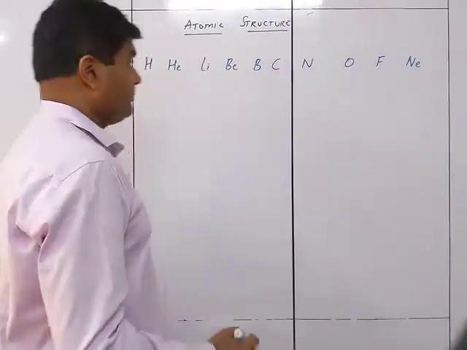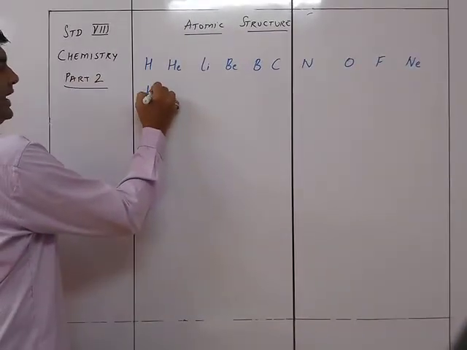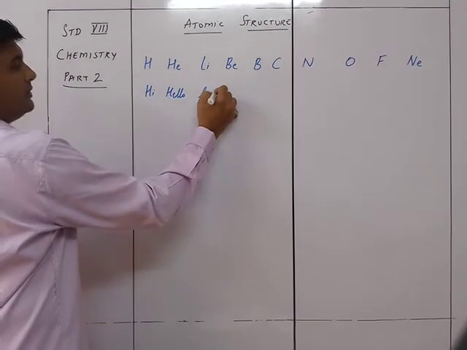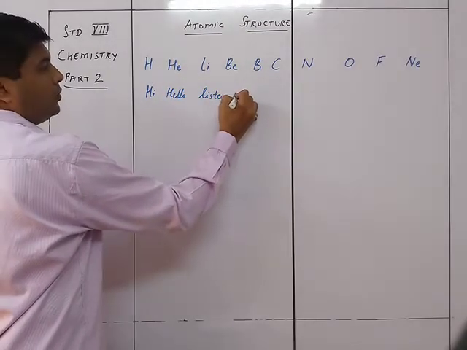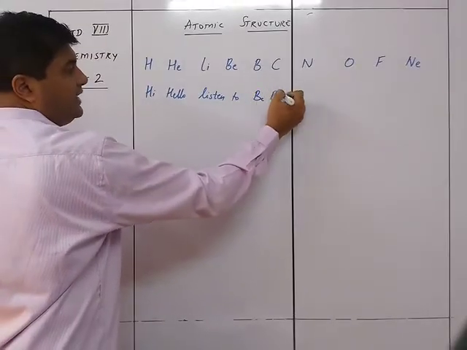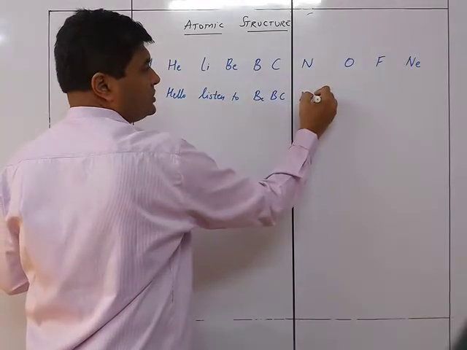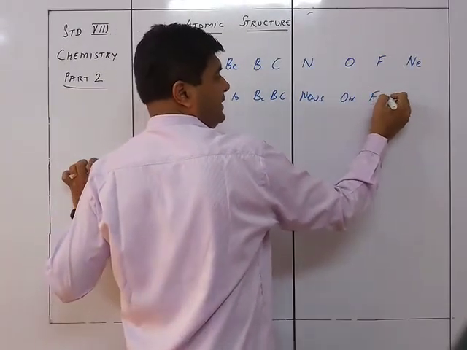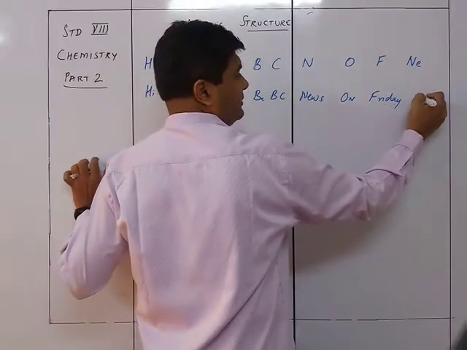How do you remember them? It is: Hi, hello, listen to BBC, N is for news, on Friday night.